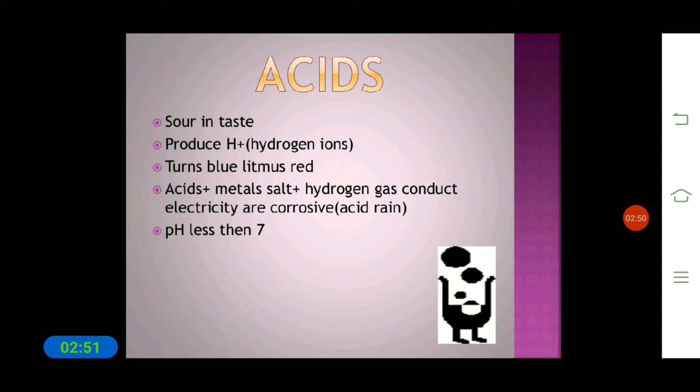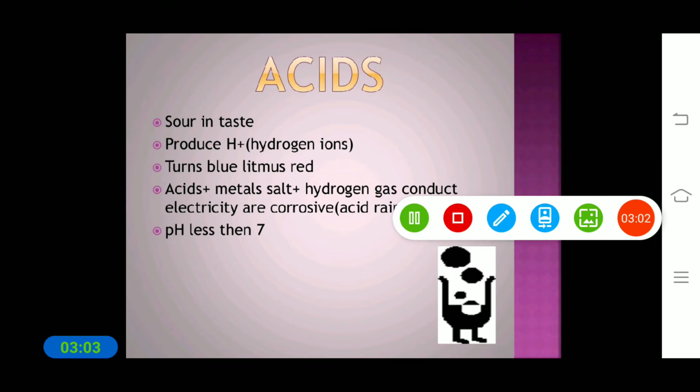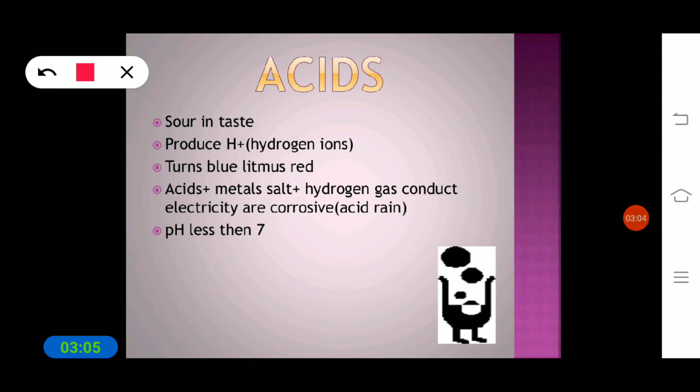When we test any substance using litmus paper, which is available in the laboratory, we can find out whether the given substance is acidic or basic. Why?